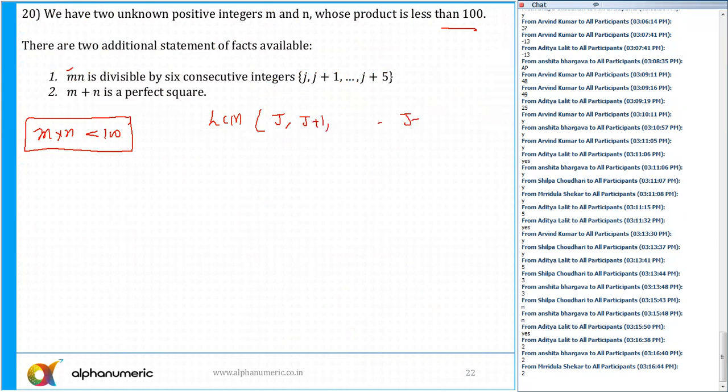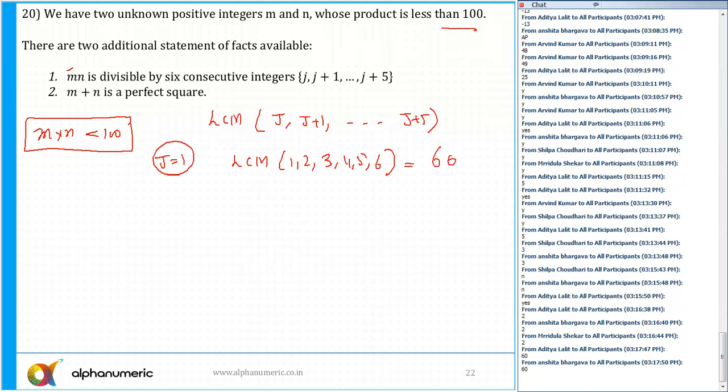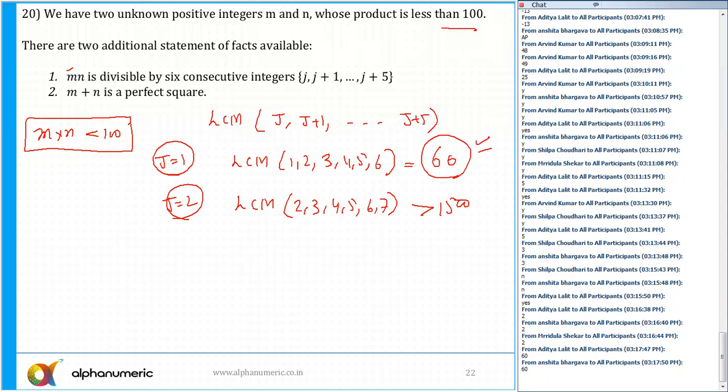Yes or no? So if I take j equal to 1, m into n must be divisible by the LCM of 1, 2, 3, 4, 5 and 6. What is the LCM of the first 6 natural numbers? Can anyone tell me? That is 60. If I take j equal to 2, the number must be divisible by the LCM of 2, 3, 4, 5, 6 and 7, which comes out to be more than 100. So there is only one possibility: m into n is divisible by a multiple of 60.